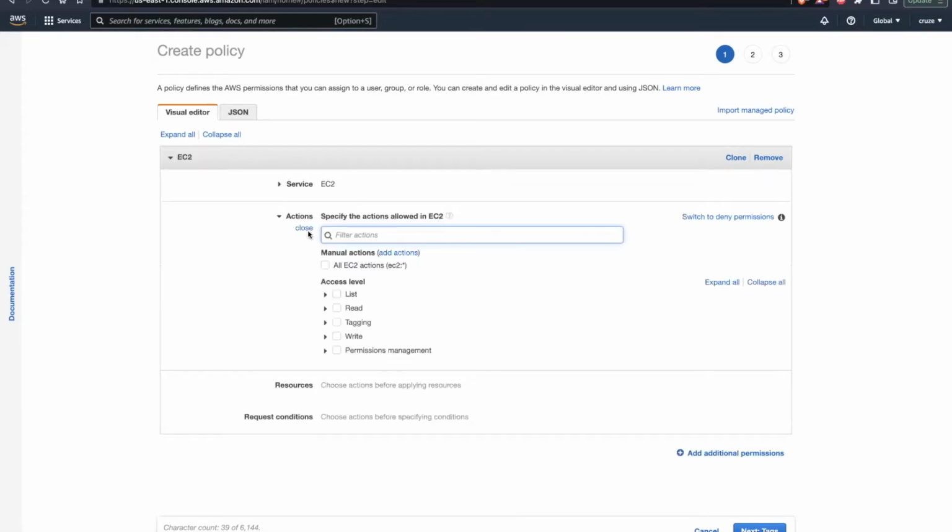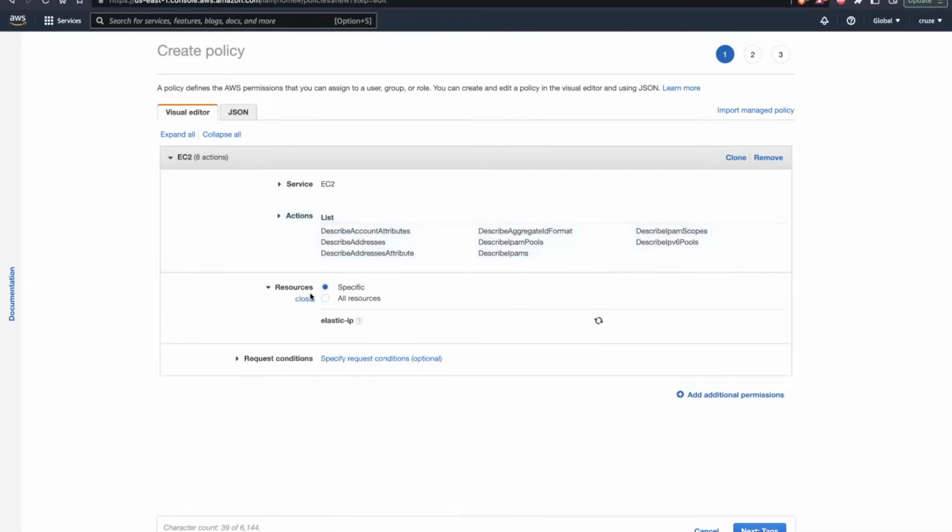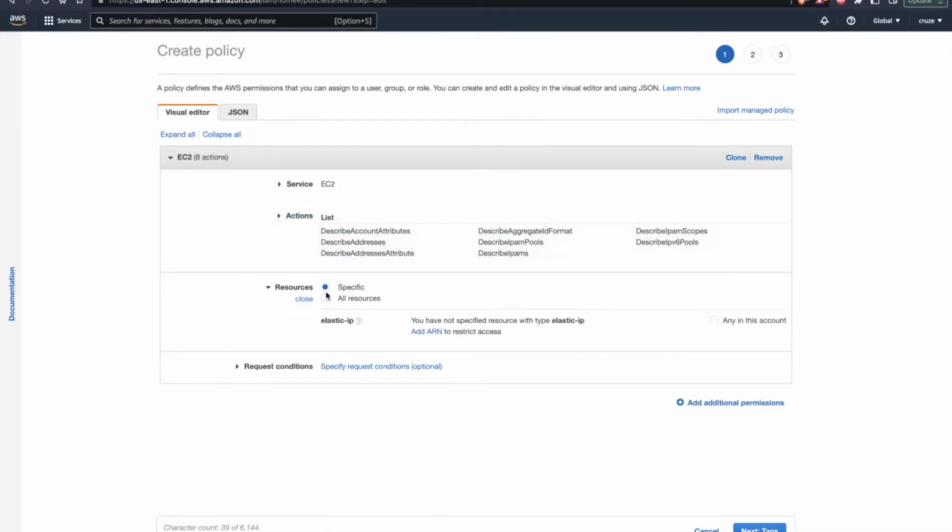Then I want to select the actions which will be allowed in EC2. Okay, so let's suppose under list, I am selecting something which can be done on this EC2 instance. Then it needs whether I have to provide the actionable items on all the resources or some specific resources. Okay, so for now, let's suppose I'm providing it on all the resources.